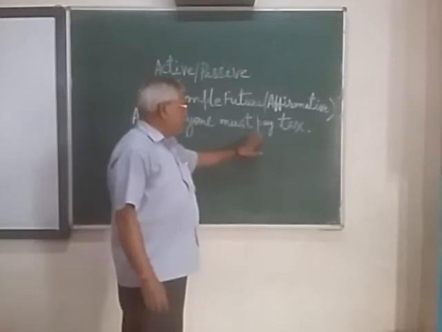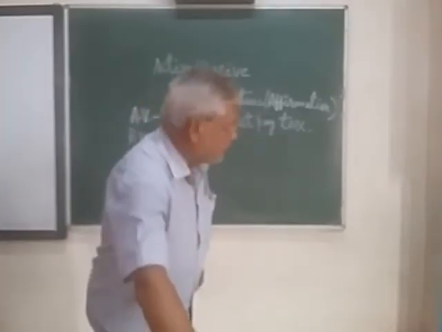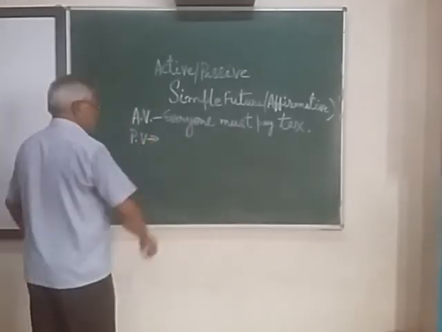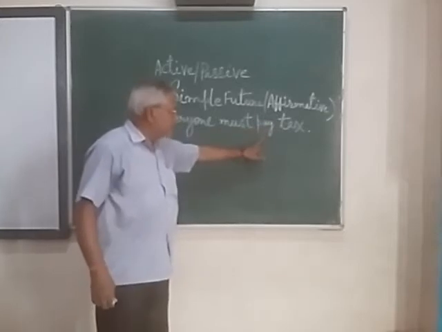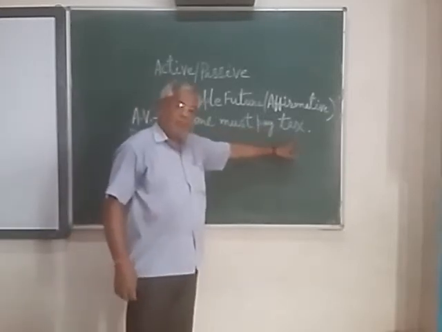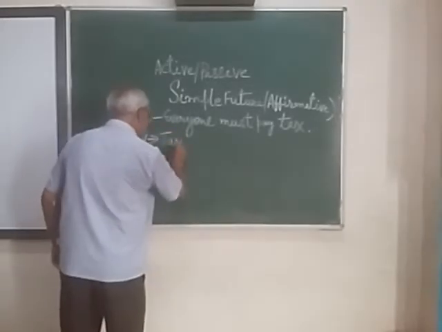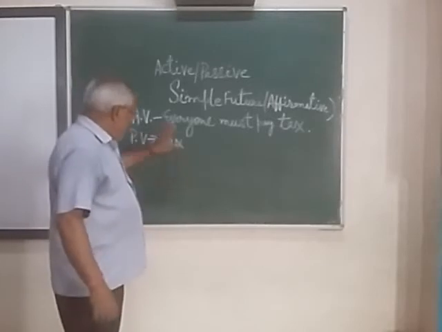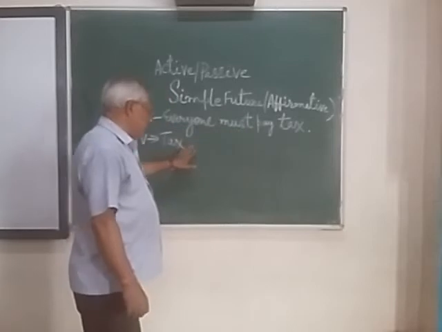For this you have to change into passive voice. Here pay is the verb, and just after the verb is the object, so that should be written here, tax. And after writing the object, the modal should be written.